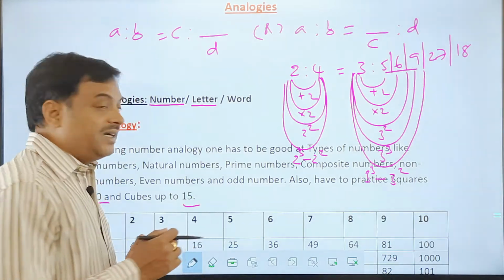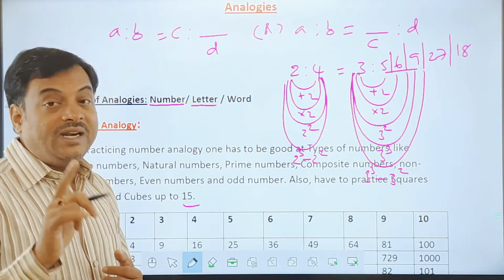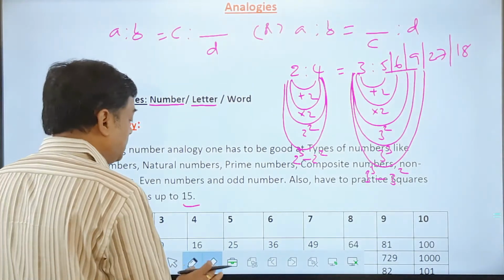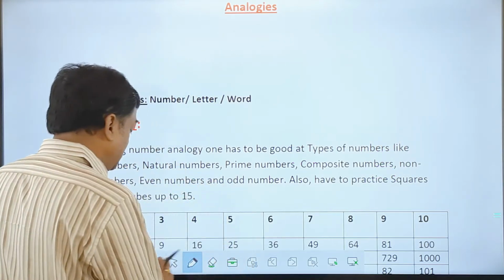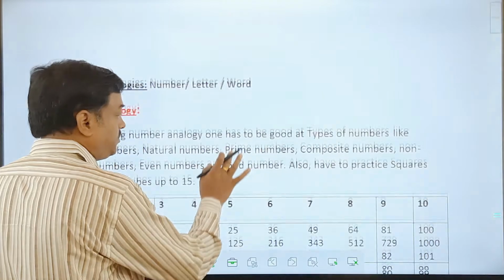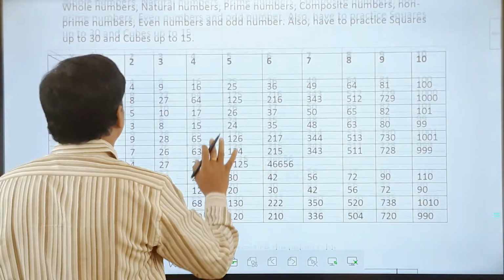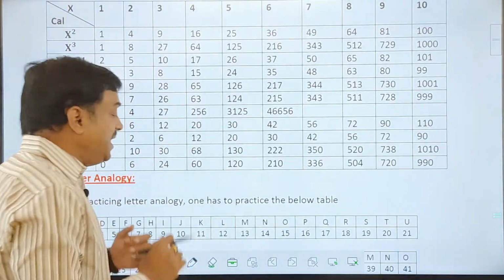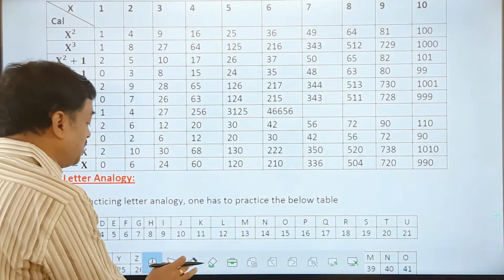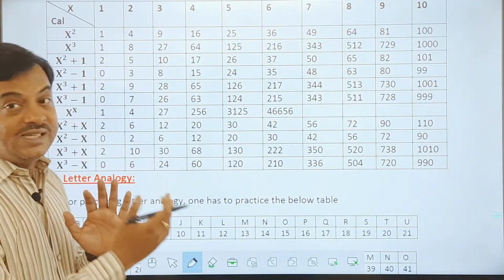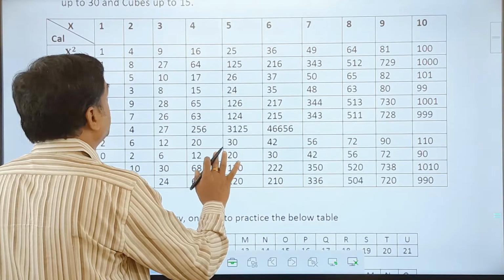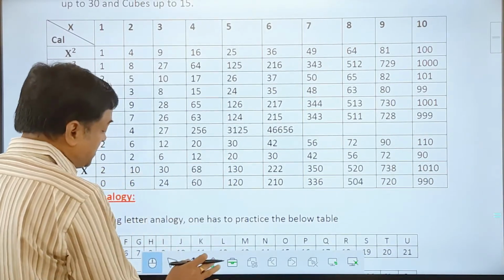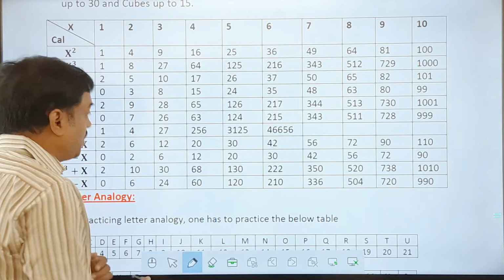And in numbers and letter series, I also recommended one table. So I'll make you see that table once. Go through that table once, and if you observe this table, all of you, it is a very useful table. You need to practice this table, which I also suggested while doing numbers and letter series. You need to know this table, and you need to practice it for sure.